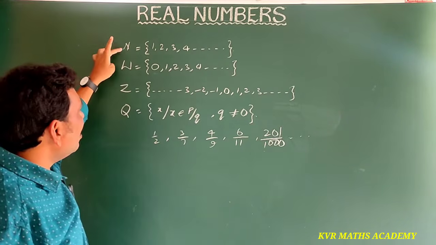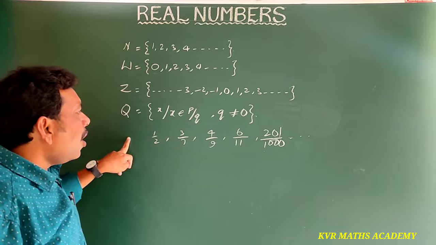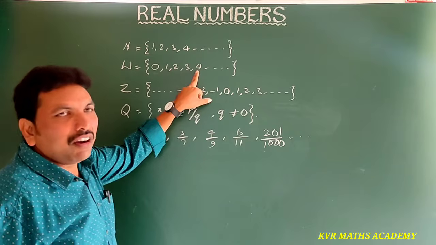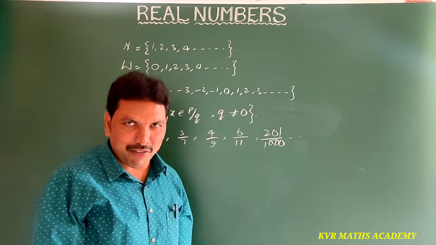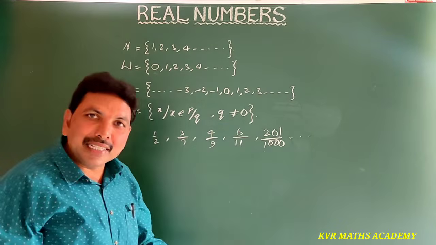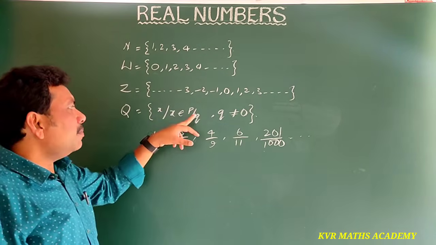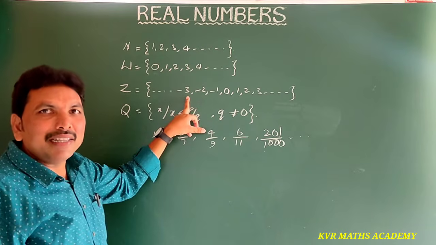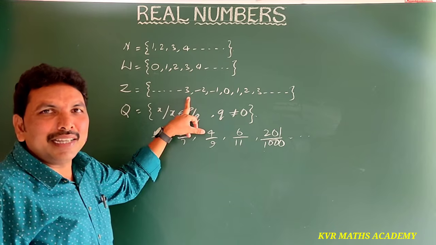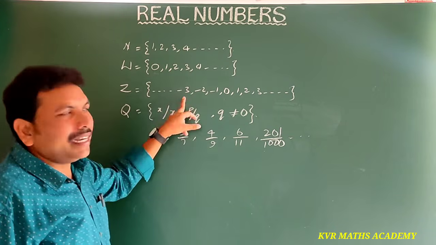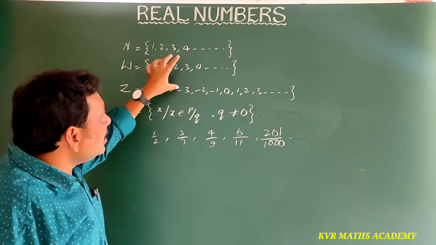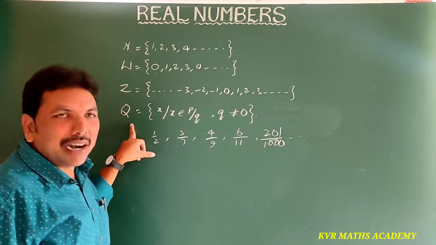Here all these numbers N, W, Z are in rational numbers. Why? Because suppose we take 4, how can you write it? 4 by 1. So 4 by 1 is also a rational number. If you take minus 3, it is minus 3 by 1, or minus 6 by 2. That is, minus 3 is equal to minus 6 by 2, which is in the form of p by q. So all these numbers are included in rational numbers.